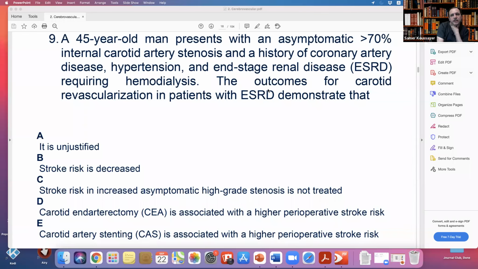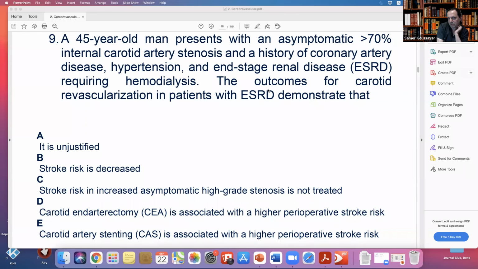So the question is, should end-stage renal disease change your approach to this kind of patient? Does it put the patient at higher risk of stroke or the same risk? In general, any patient with end-stage renal disease is high risk for anything. The problem is that there's not much data about this. Nobody did a big study, it's all small published data. But the published data showed that if you have end-stage renal disease and carotid stenosis, you have a high chance of stroke.